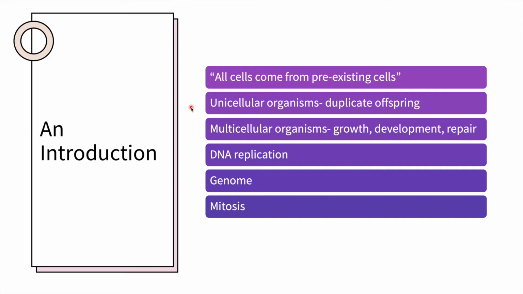In unicellular organisms, duplicate offspring is created through cell division. In multicellular organisms, cell division allows for growth, development, and repair. In the process of cell division, DNA is replicated so each new daughter cell receives identical DNA.